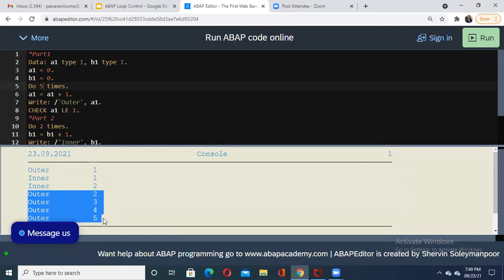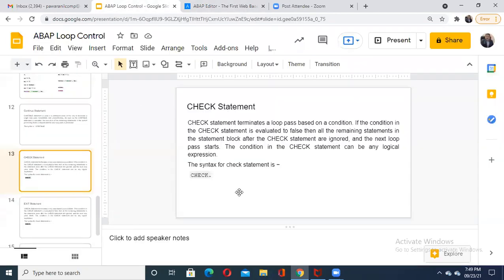So this is the use of your check statement. Please understand this particular point. You do it by yourself, you will get an idea immediately how it runs and executes.